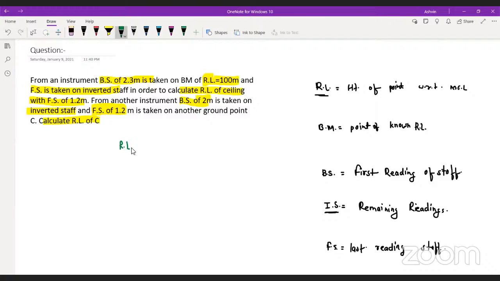The answer is RL of C. Okay, RL of C is 100.3 meter. Guys, are you getting it? Yes or no? Come on, guys, tell me.